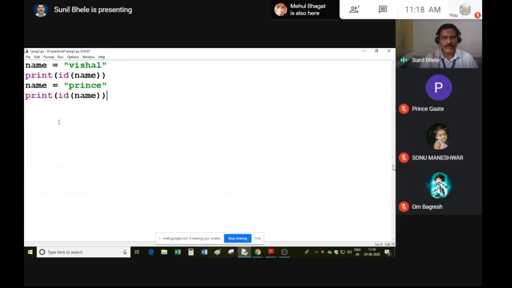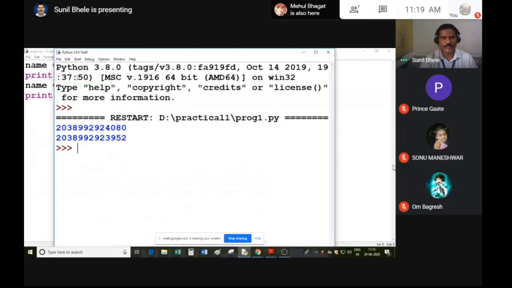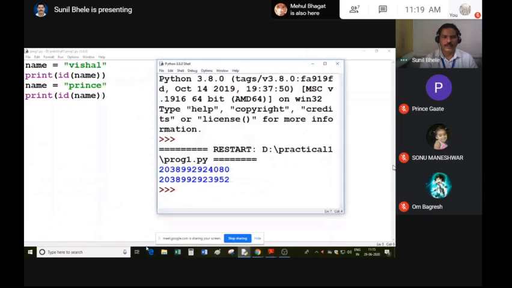So you can see when it prints the ID of name, that ID is different than the ID of this statement. Let's see the output. So you can clearly understand that when you print the ID of this variable name, the ID is 24080.